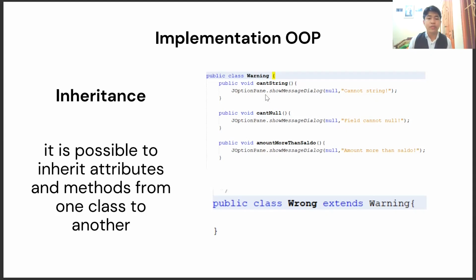And then we use the JOptionPane to show a message dialog if the input amount is a string, it is not a success. If you input a string or null, and if the amount is more than saldo, it is an unsuccessful result.